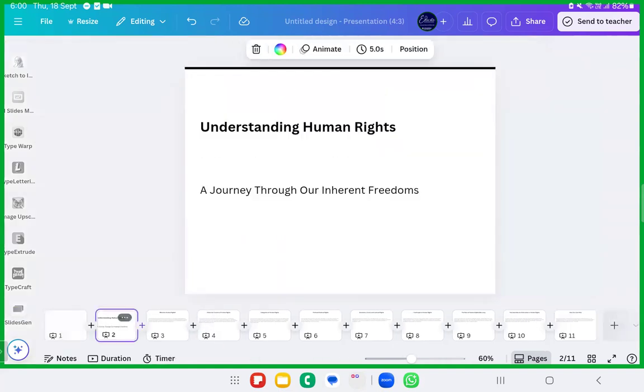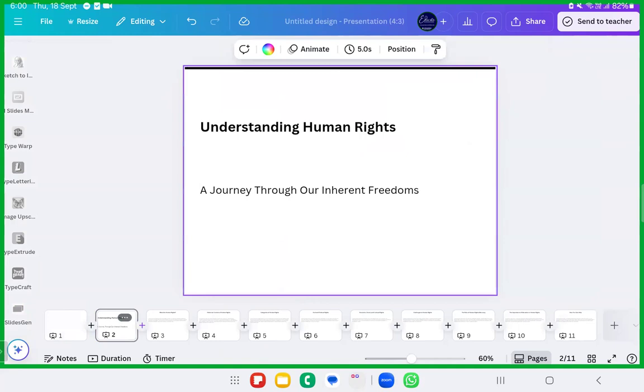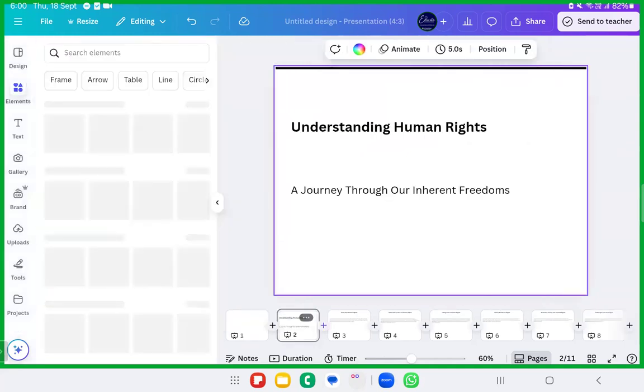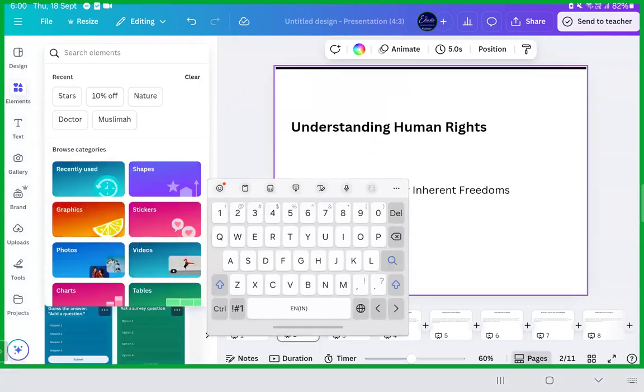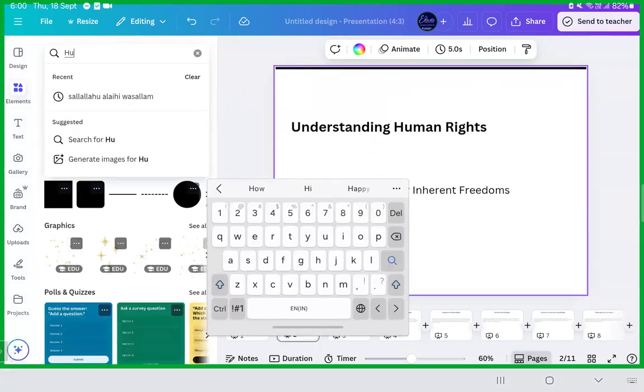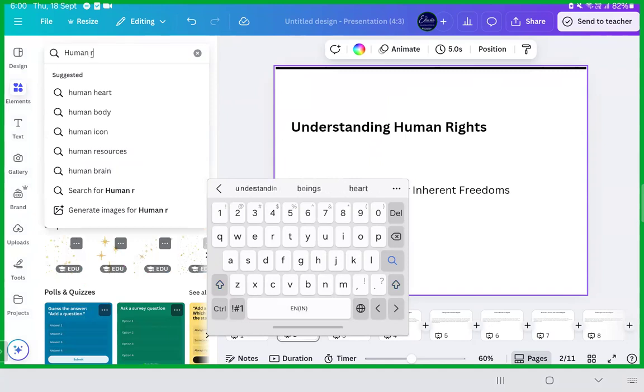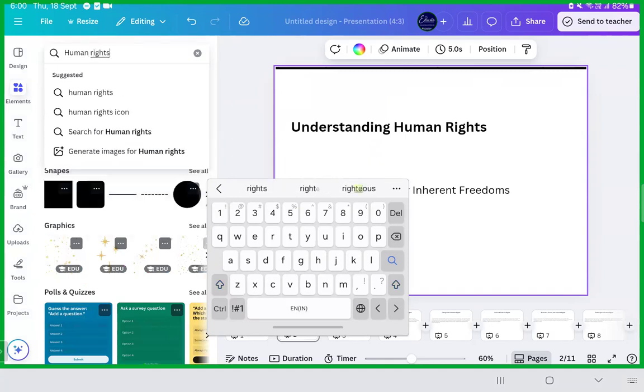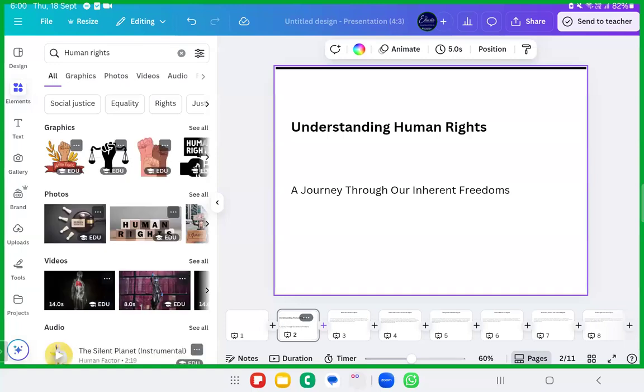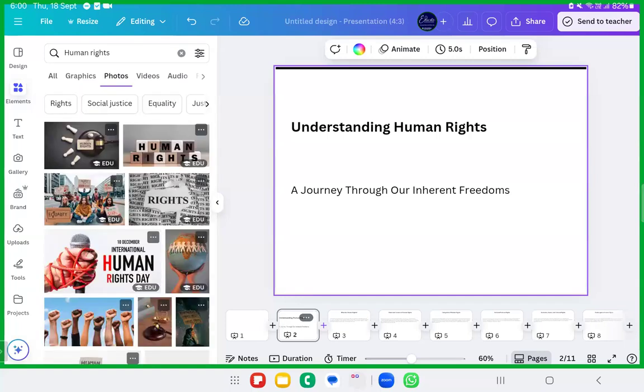So this is how you have created the presentations. Now everything is your look and feel. However you want, you can match it up. So what I'll do is I'll just go ahead with something beautiful backgrounds. Now the background is yours. You can add any kind of background. Human rights. I'll go ahead and check human rights, and see if we have some beautiful photos for human rights.